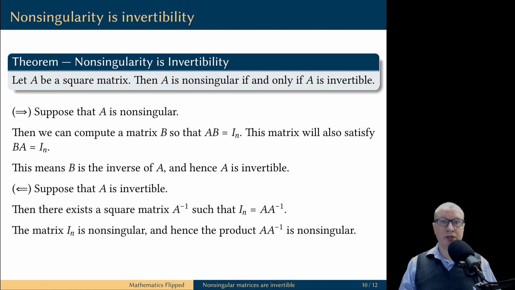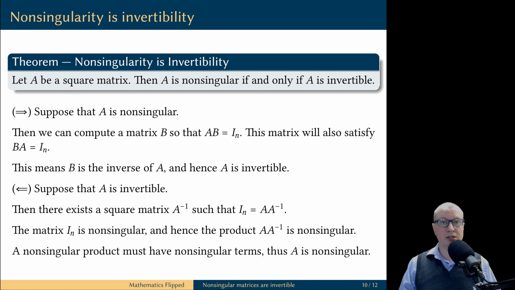But the identity matrix is a non-singular matrix, therefore the product of a matrix A and inverse of A is a non-singular matrix. And today we proved that if the product is a non-singular matrix, then both matrices must be non-singular. In particular, it means that the matrix A is non-singular. And this completes the proof of this beautiful if and only if result.